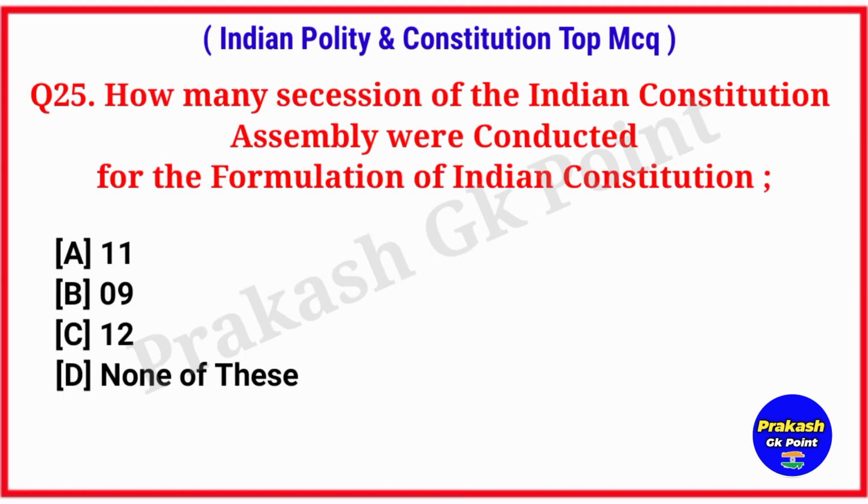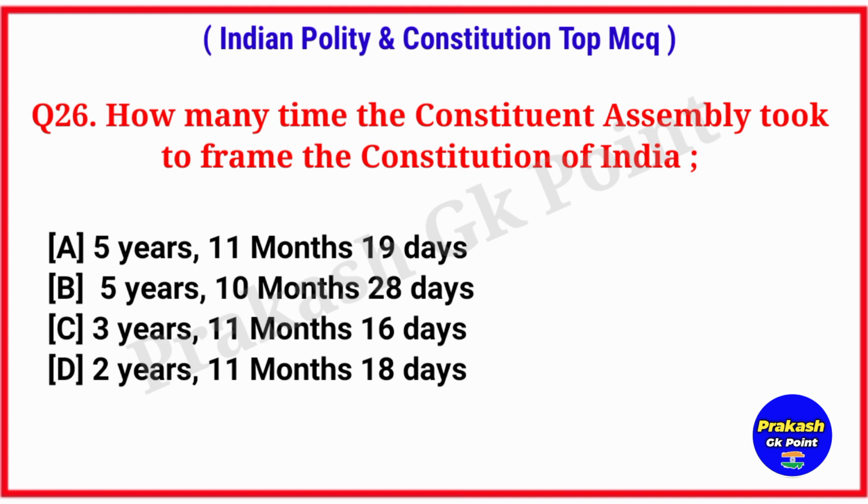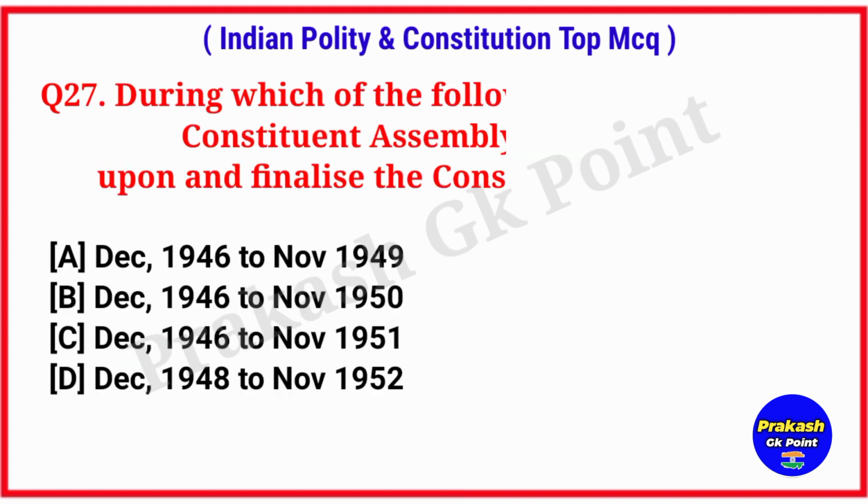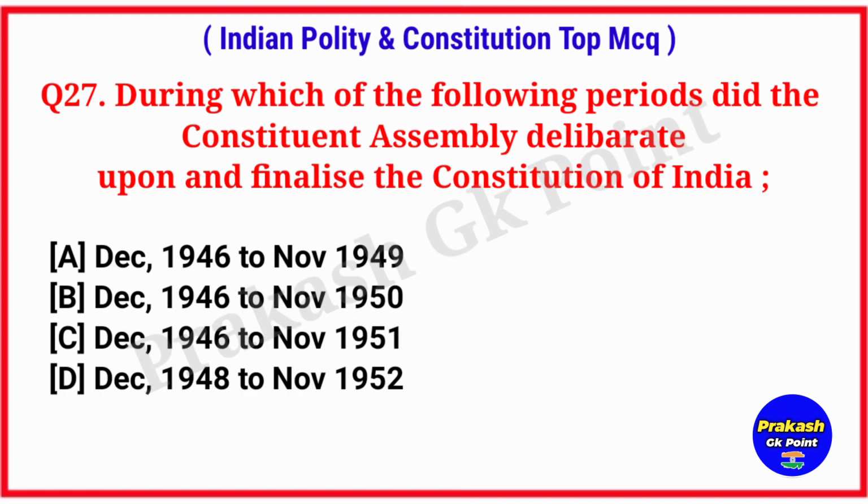How many sessions of the Indian Constituent Assembly were conducted for the formulation of Indian Constitution? Answer: option A, 11. How much time did the Constituent Assembly take to frame the Constitution of India? Answer: option D, 2 years, 11 months and 18 days. During which of the following periods did the Constituent Assembly deliberate upon and finalize the Constitution of India? Answer: option A, December 1946 to November 1949.